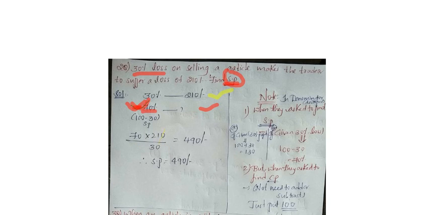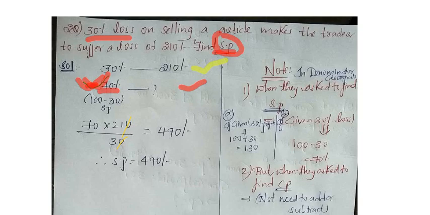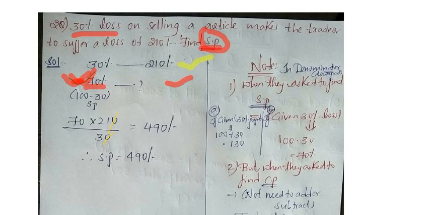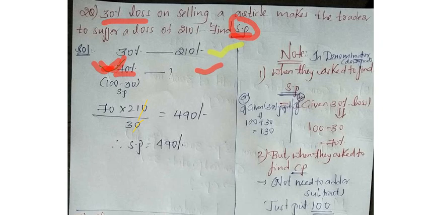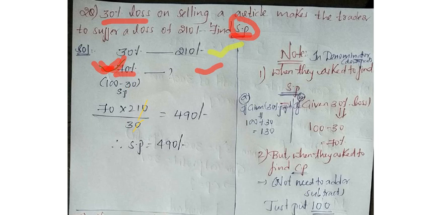If you want, I have written a whole note here about what I have told. See, here the down part is there, no? The second part. In this part, if they ask to find cost price, no need to add or subtract, just put the 100 in the second step, the down step. Denominator means don't think anything. Suppose I think of the up one as numerator and the second one as denominator, the down part. In the second part, if they ask cost price, simply write 100, that's all.